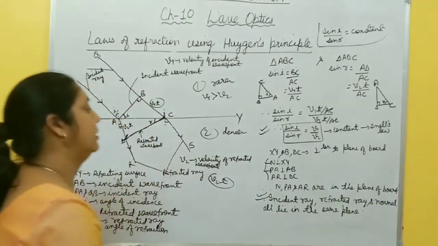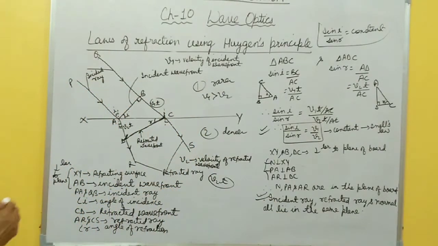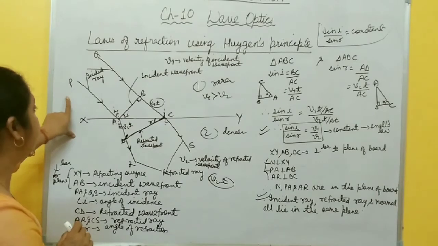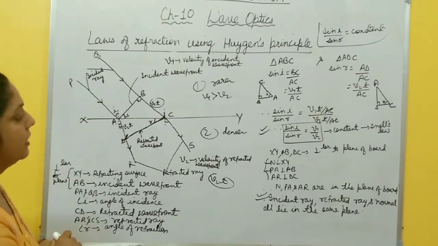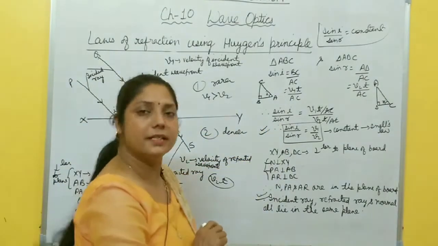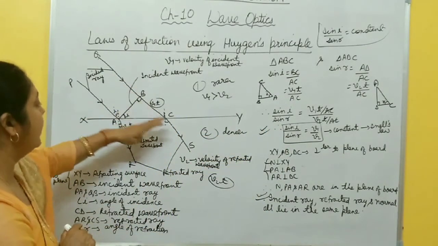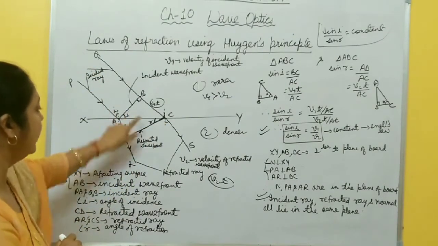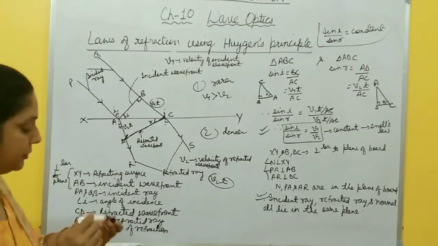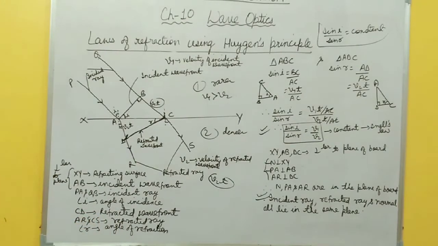It's very easy. You just remember this diagram. It's very, very important. If you draw a neat and clean diagram, you can easily get full marks. And just prove sin I by sin R. This is the incident ray, refracted ray, incident wavefront, refracted wavefront, I, R. Just prove it. Okay. So please take a screenshot of this one.